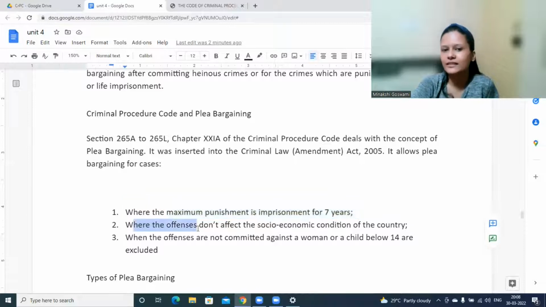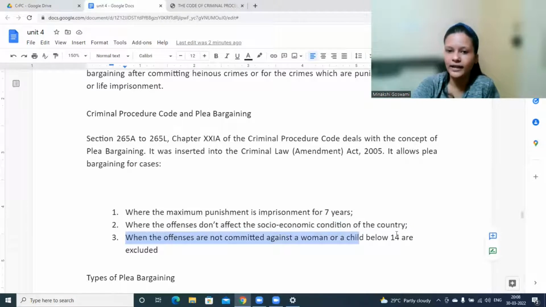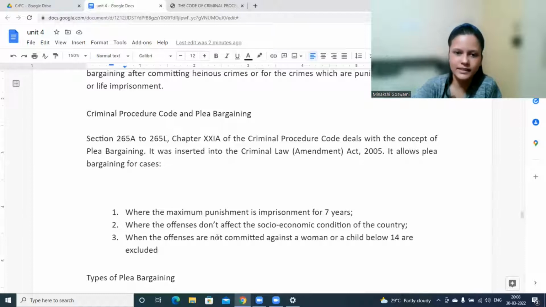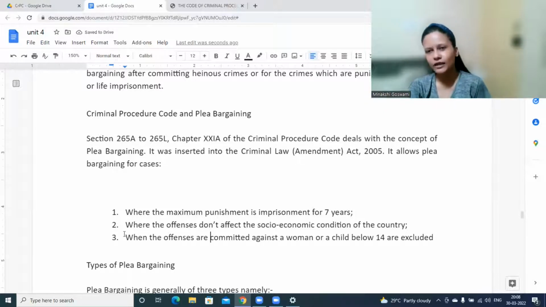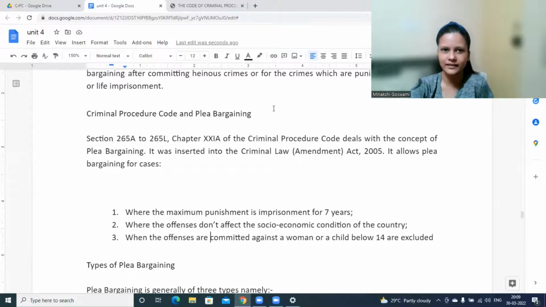Where the offenses do not affect the socio-economic condition of the country. Where the offenses are not committed against a woman or a child below 14 years; those are also excluded. In such cases, plea bargaining would not be applicable, but otherwise for minor cases, plea bargaining will be allowed in order to ensure that cases can be decided quickly. Is this part clear?